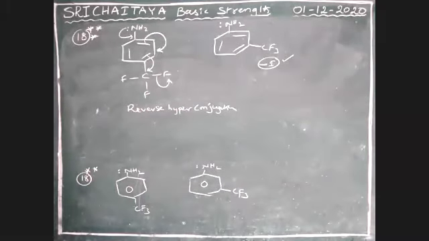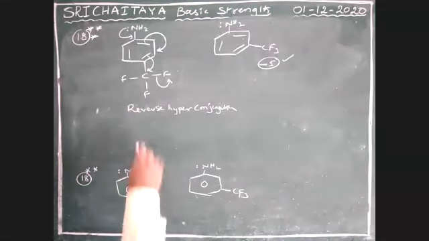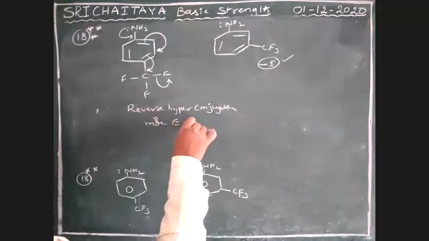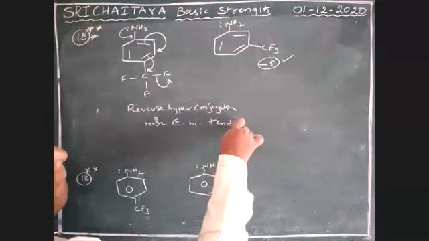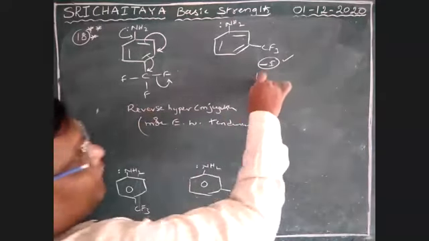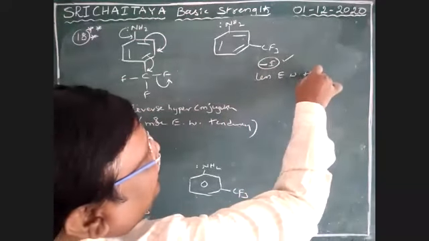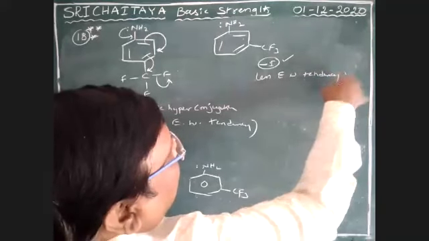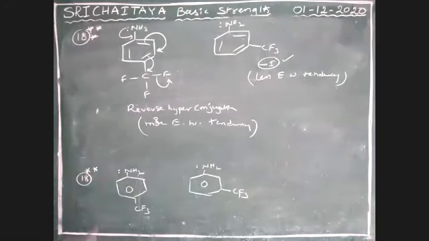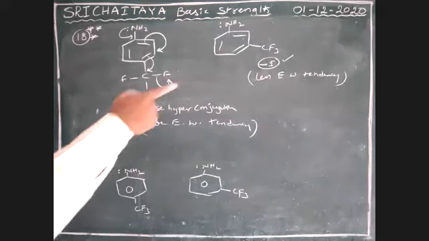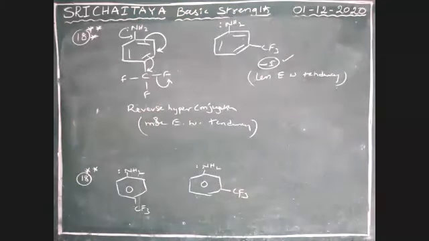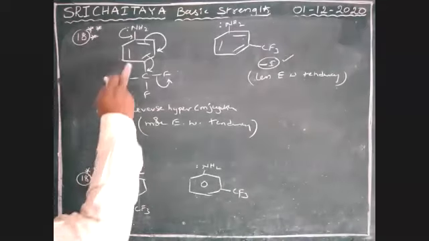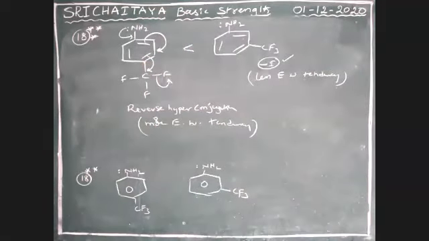Once again, electron withdrawing tendency, and more electron withdrawing tendency because of reverse hyperconjugation. The other has less electron withdrawing tendency, because resonance plays a major role compared to the I effect. So this one is less basic than that one. Yes, 2 greater than 1.